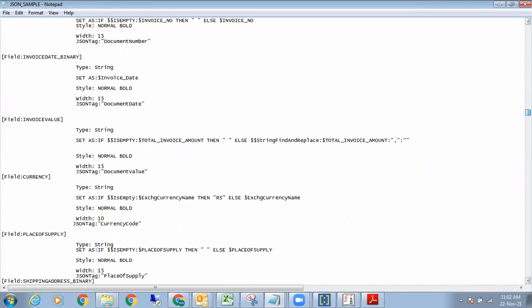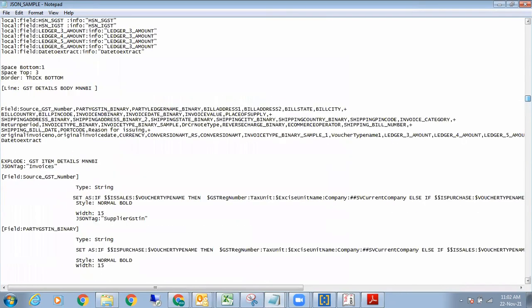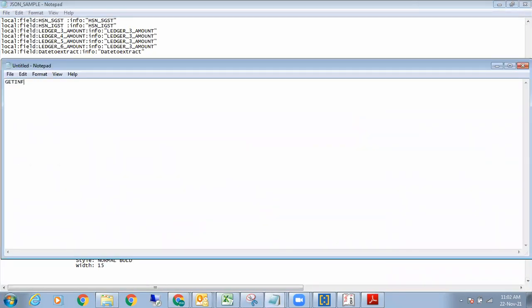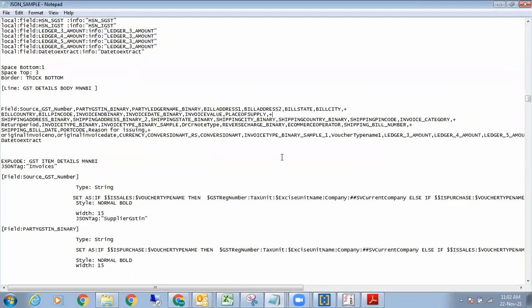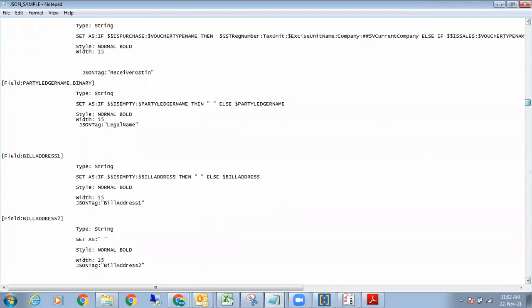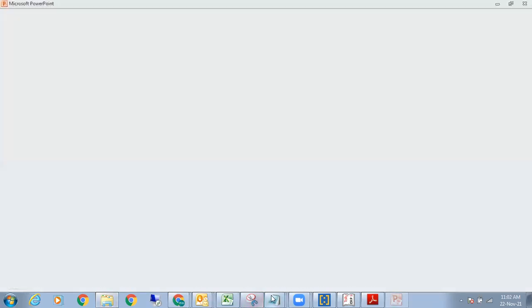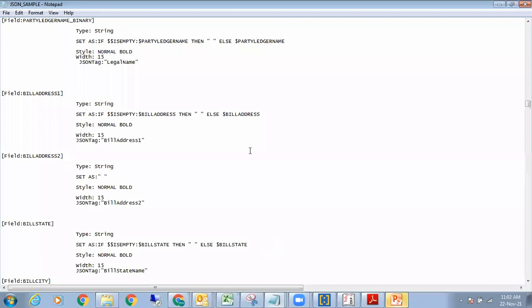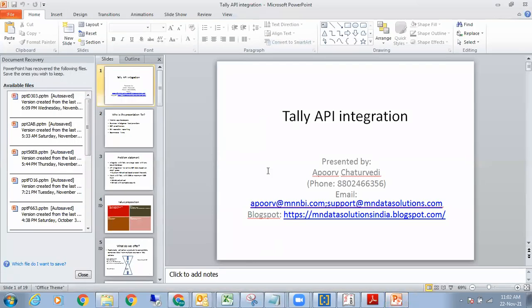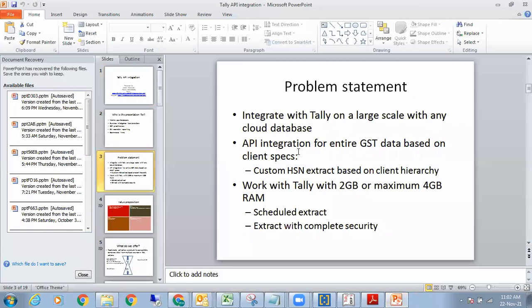Now, this particular report, sir, please do not lay much emphasis because this has a custom HSN hierarchy. The client wanted the HSN hierarchy not by Tally. So in Tally, we use something called a get info hierarchy function, from hierarchy function, to get the HSN details from various levels of hierarchy. But in this particular case, the client wanted the hierarchy on its own terms. So although most of the things are correct in this particular demo, in this particular code, the hierarchy functions, we would prefer if you use get info from Tally, right? So this thing is there.